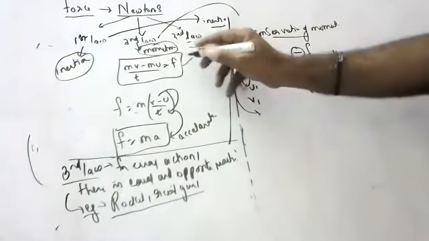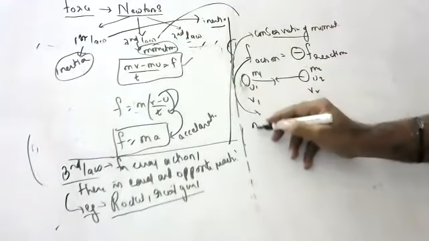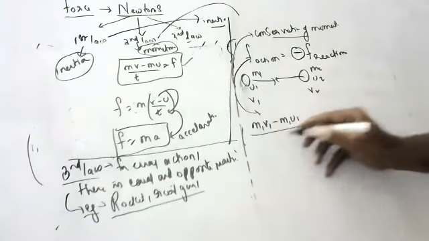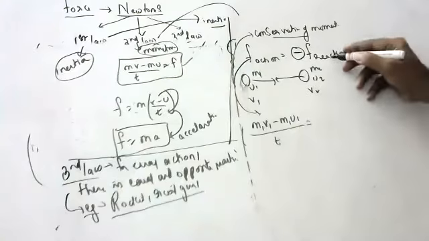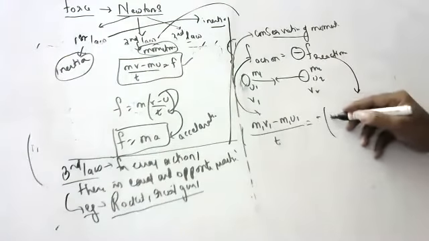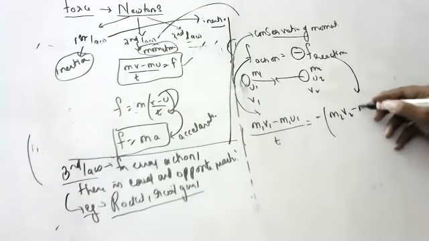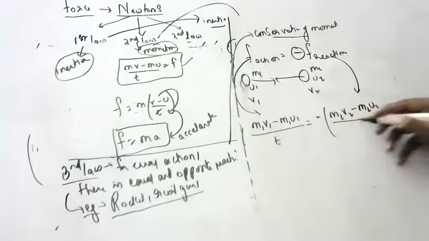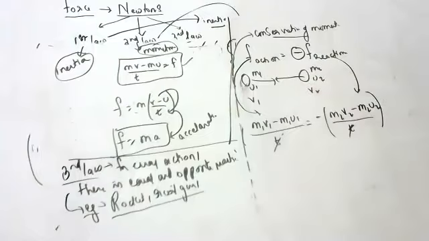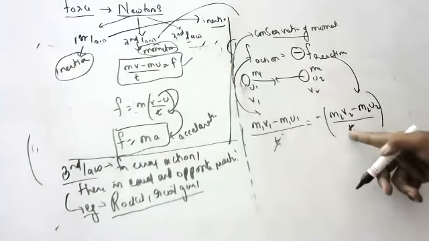What is the force formula, children? Force is M1 V1 minus M1 U1 by T, equal to, for the second body, minus is there, no? Minus M2 V2 minus M2 U2 by T. T1 and T2 are not there, children, because they occur in the same time interval. Okay, T and T cancel.